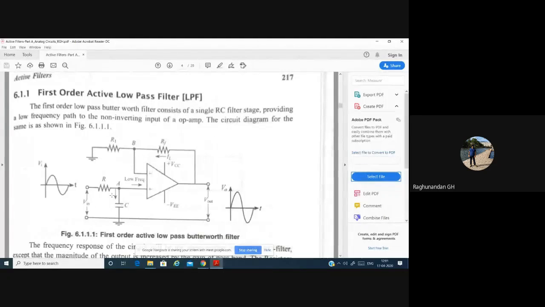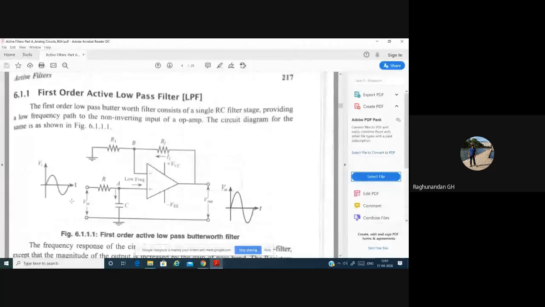That means for an AC signal, this capacitor is going to act like a short circuit, which we already know. So for a high frequency signal, the capacitor acts like a short circuit, and all the high frequency signal will go to the ground. The remaining low frequency signal will be passed through this op amp, so we'll be getting the output. This is what actually happens.